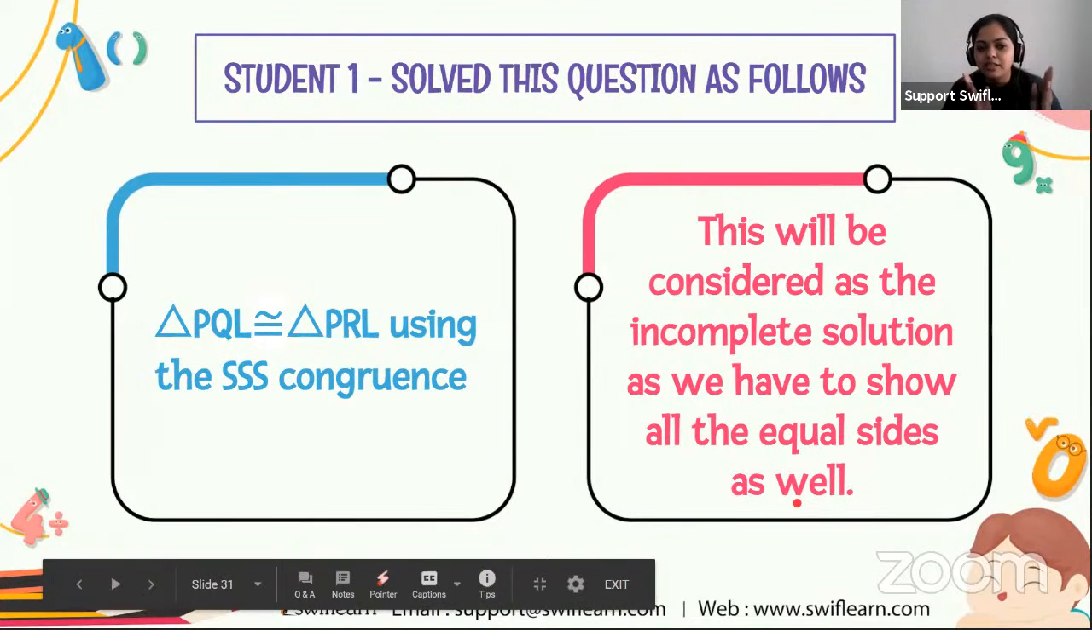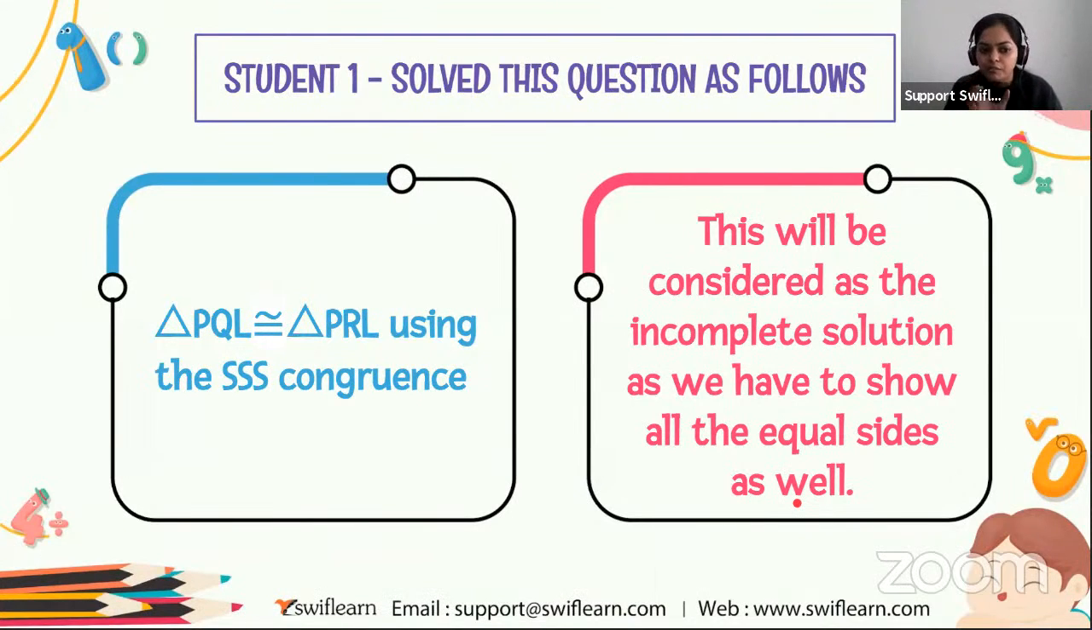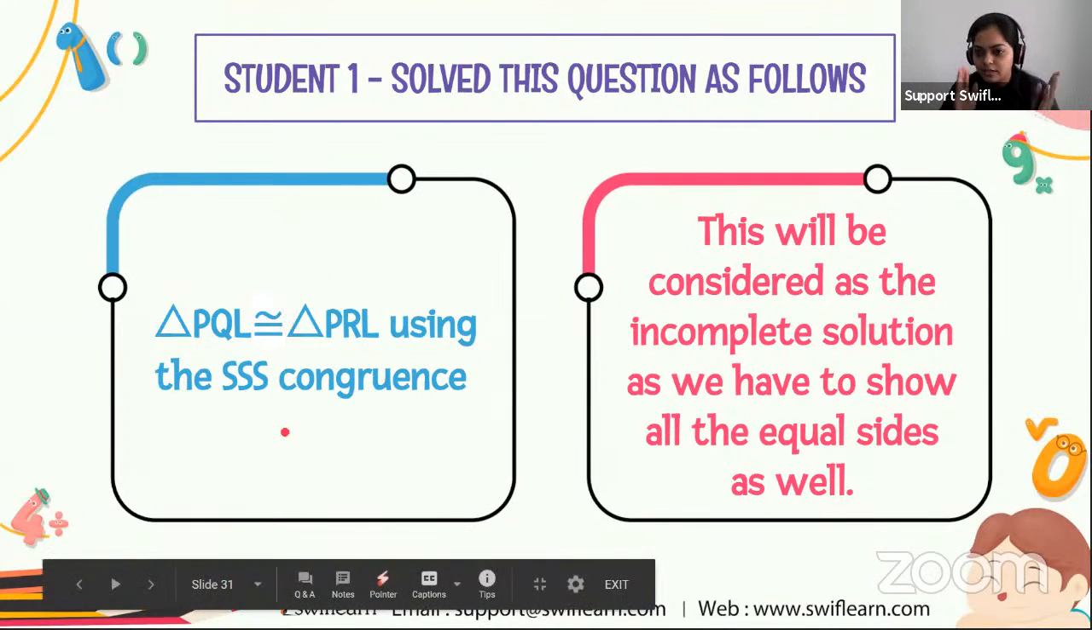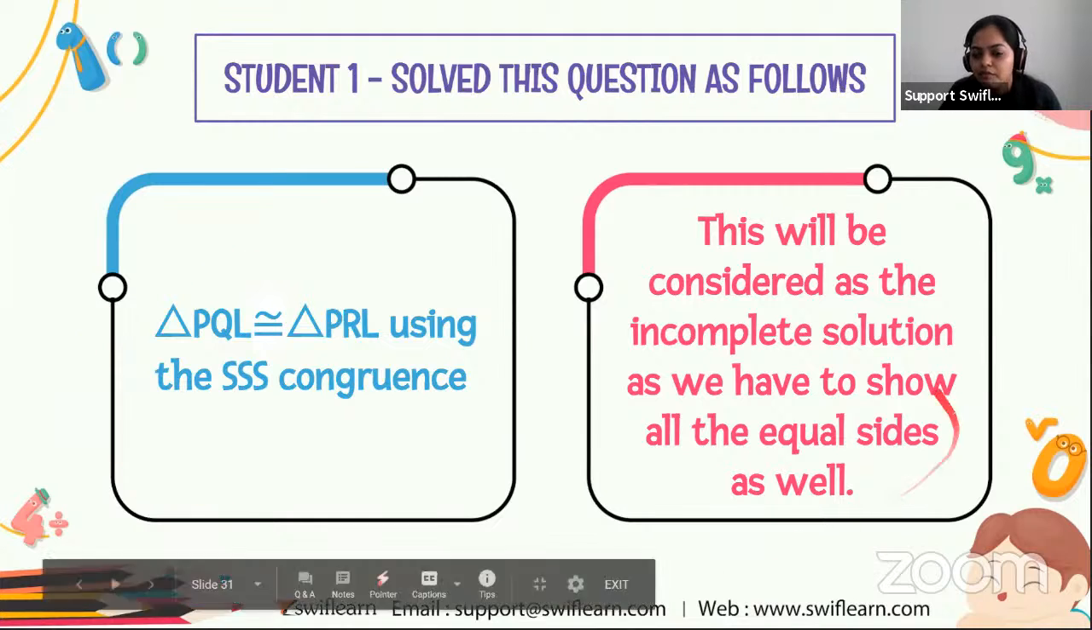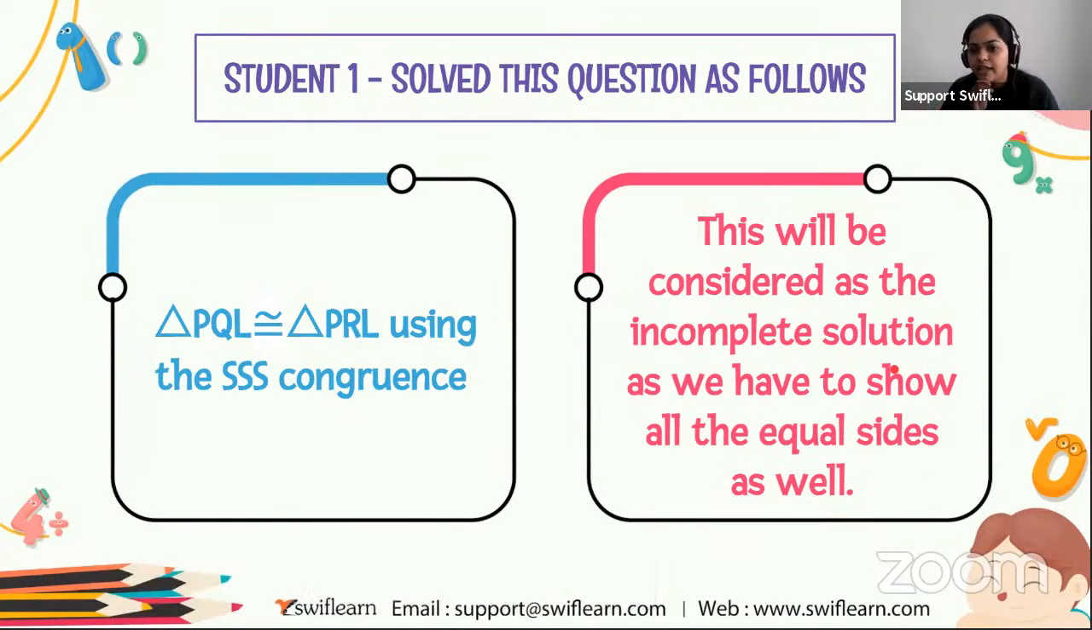We have to mention which three sides of triangle PQL are equal to the three sides of triangle PRL. So we have to mention everything while solving the question. In the solution, we have to mention everything. By writing this only, our answer will be incomplete. In the exam, we won't get any marks. So you have to mention all the conditions.